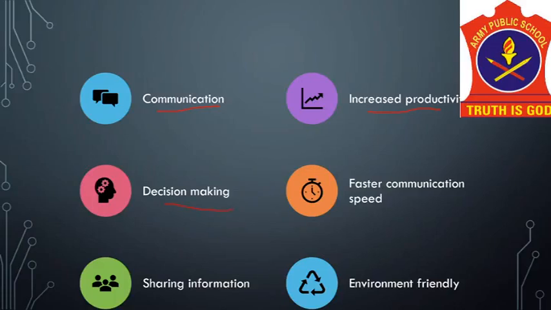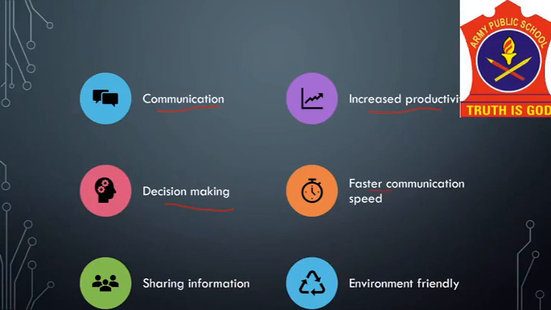Next feature is decision making. Computers are used at various levels for decision making also, and the level of management, the nature of decision depends on the data or the analysis provided by the computers. Today, in essential business and governmental decisions, the managers need to take into account a variety of financial, geographical, logical and other factors, and they compile all this data on computers and then they conclude or make a decision.